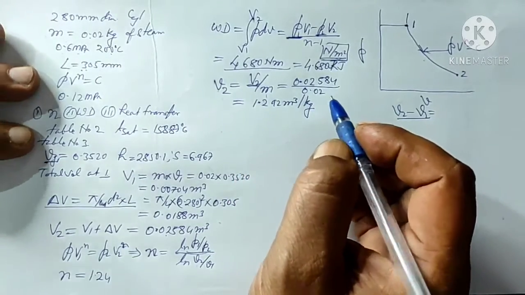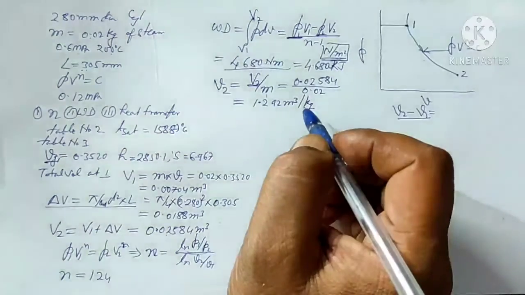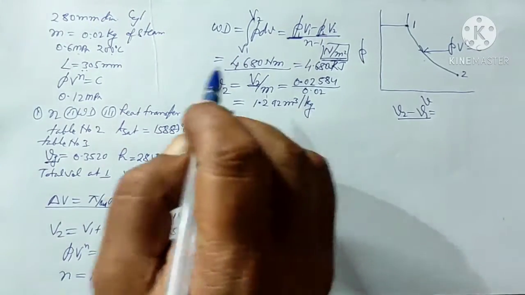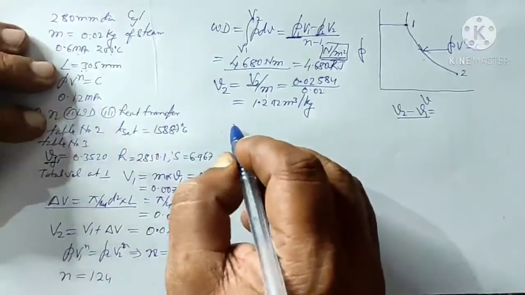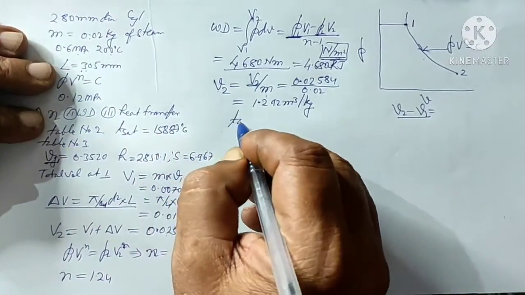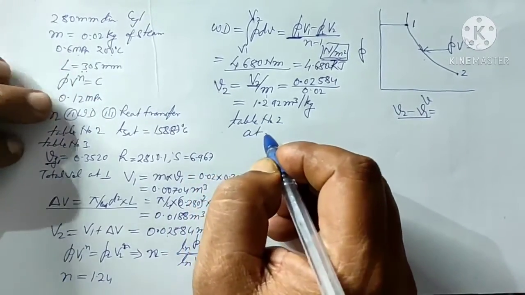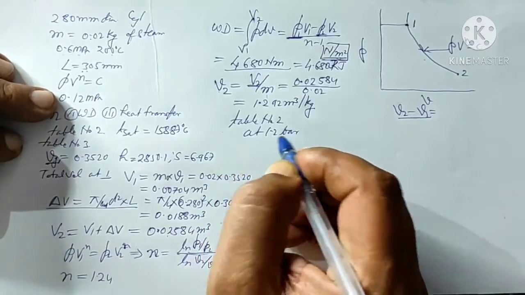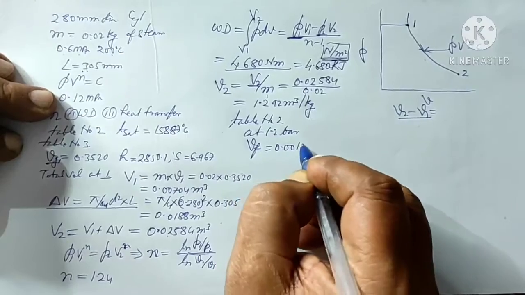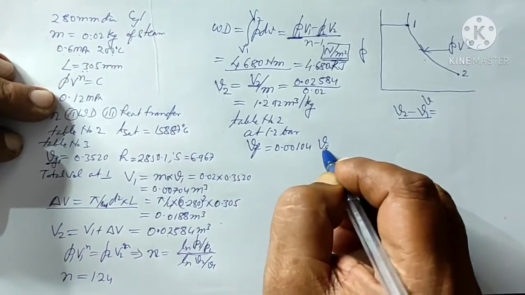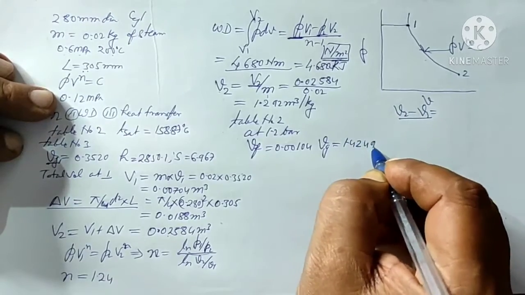Now if we see this volume in the steam table at 1.2 bar, from steam table number 2, at 1.2 bar, vf is equal to 0.00104 and vg is equal to 1.42496.